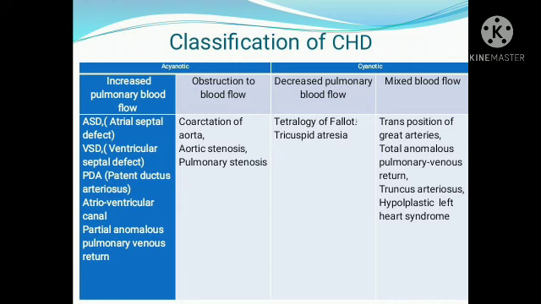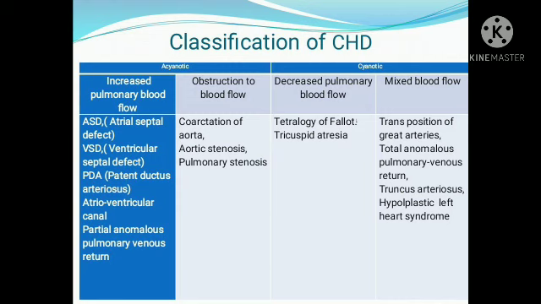The next is the partial anomalous pulmonary venous return. So what is anomalous pulmonary venous return? Where does the pulmonary venous return go? Normally it returns to the heart, to the right atrium, like this.